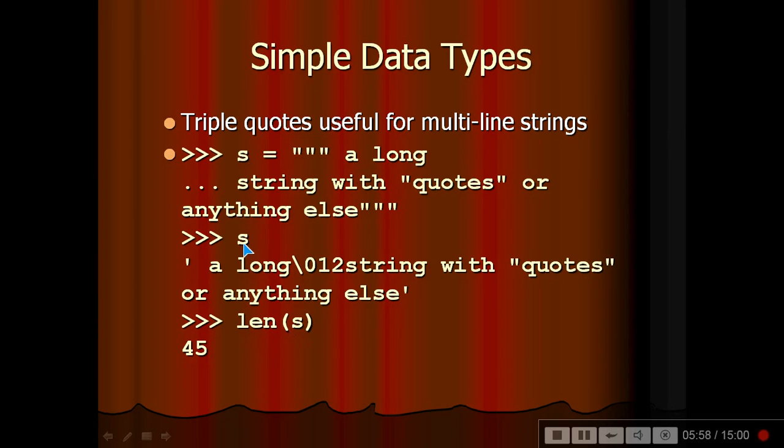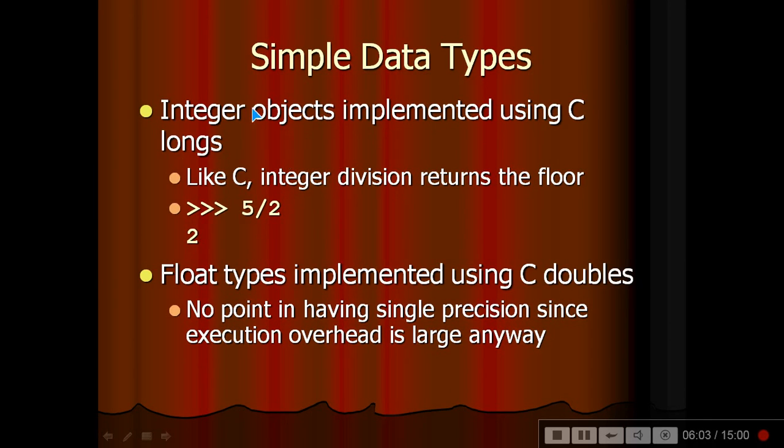Then integer objects are implemented using C longs. So like C, integer division returns the floor: 2 divided by 5 will give a floor of 0. And float types are implemented using C doubles. So there is no point in having single precision, since execution overhead is large anyway.